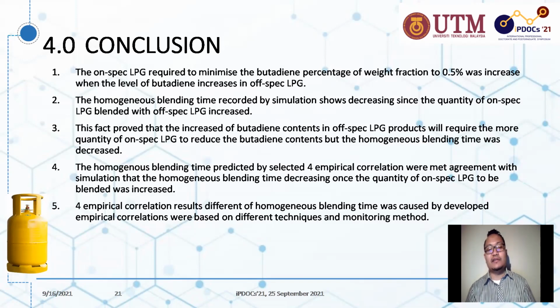The homogeneous blending time predicted by the 4 selected empirical correlations agrees with the simulation that the homogeneous blending time decreases as the quantity of on-spec LPG to be blended increases.